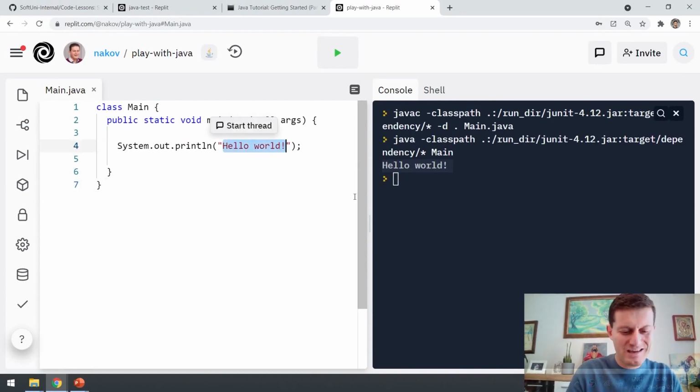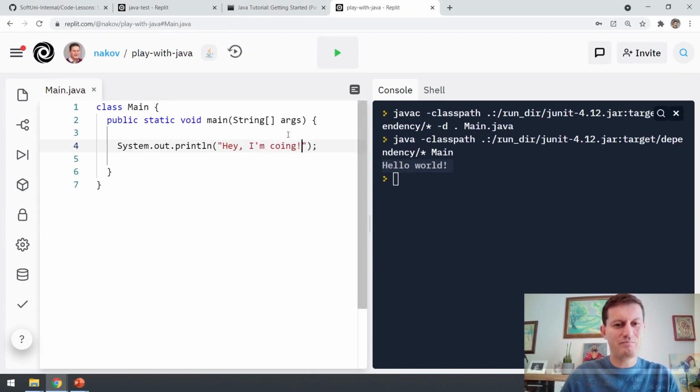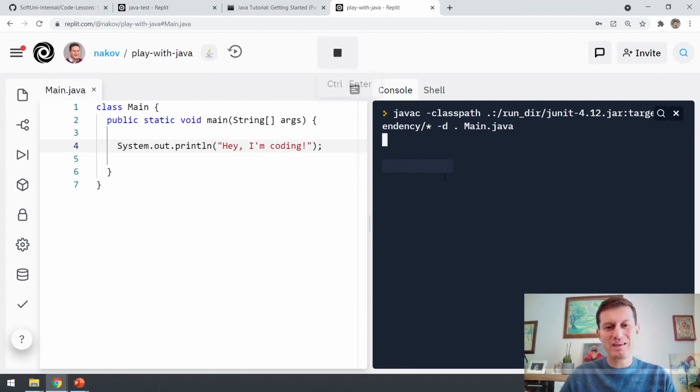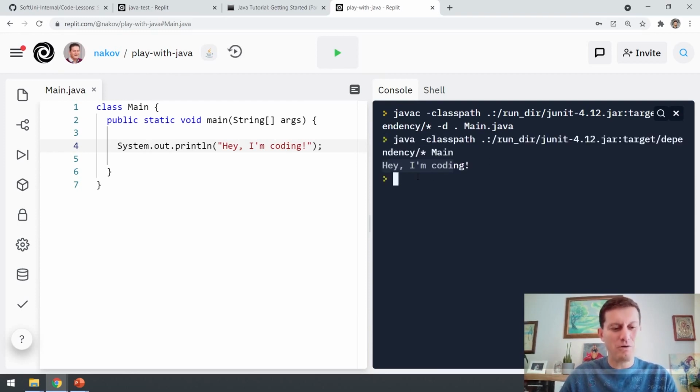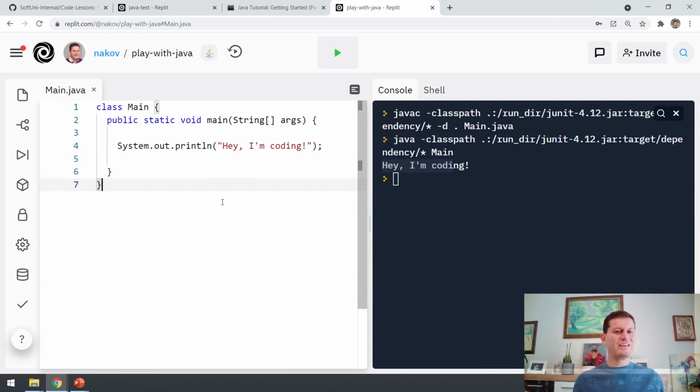For example, hey, I'm coding, and I run this with this button, and the output is, hey, I'm coding. It needs some time to compile, but this is the output. Congratulations, this is your first Java program if you repeat what I'm doing now.